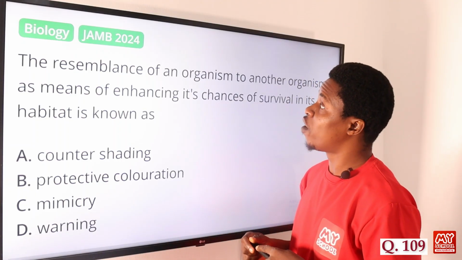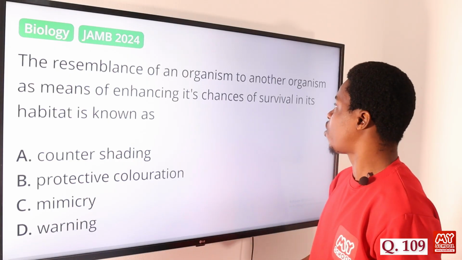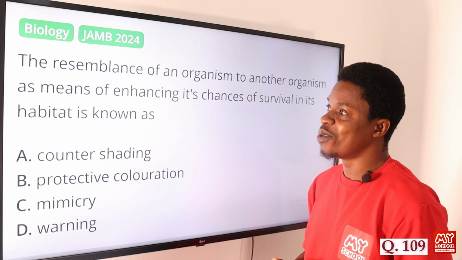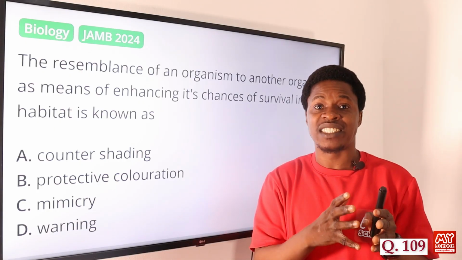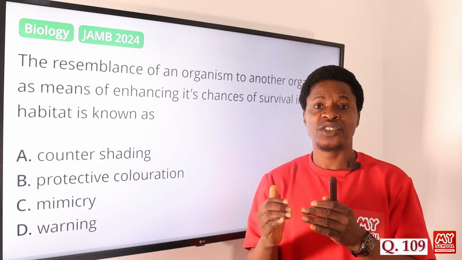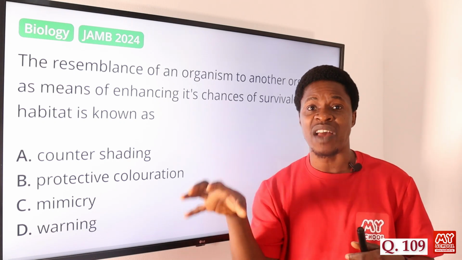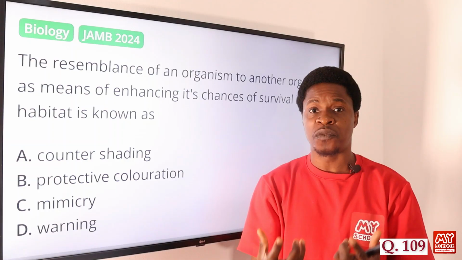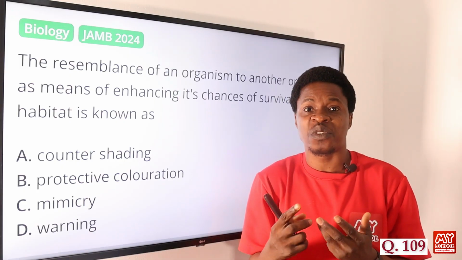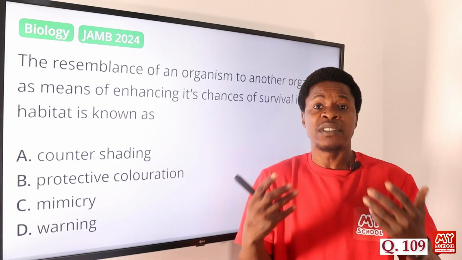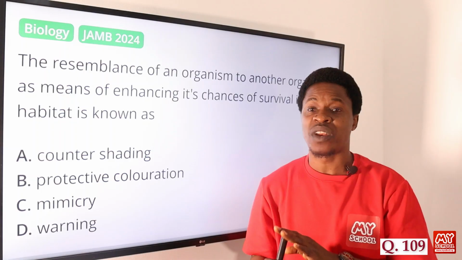109. The resemblance of an organism to another organism as a means of enhancing its chances of survival in its habitat is known as what? Organisms in any environment where they are found tend to adapt. While they are adapting, there are predators that live in that environment that want to feed on them. So what those prey or smaller organisms do is come up with adaptive features that make them camouflage, so that they can survive in that particular environment.